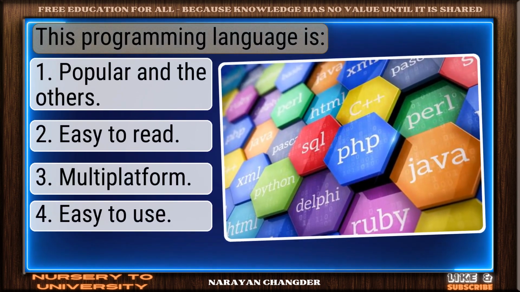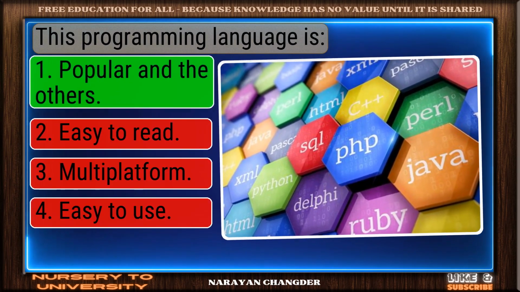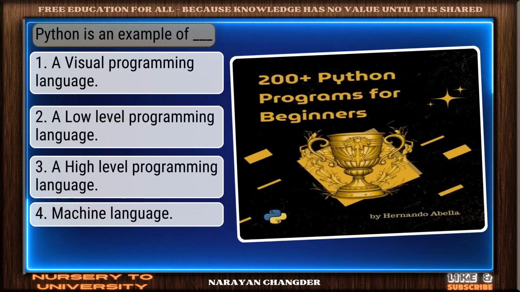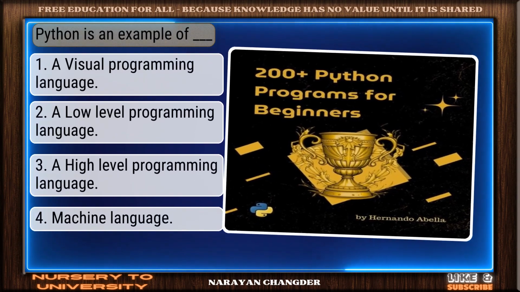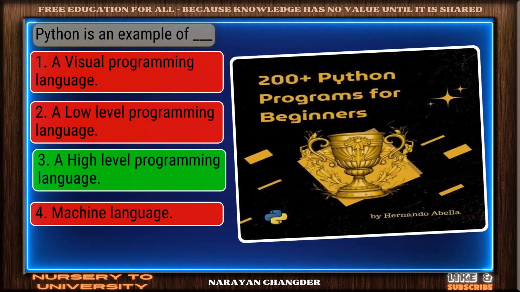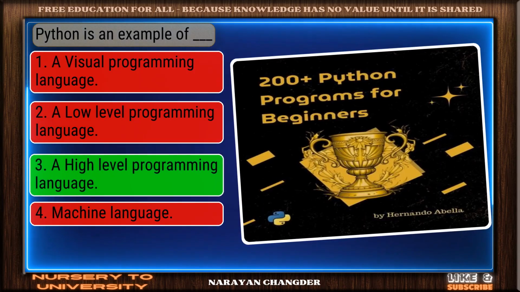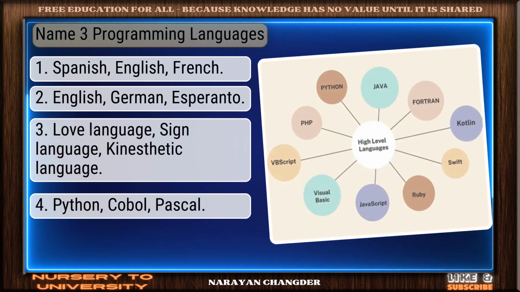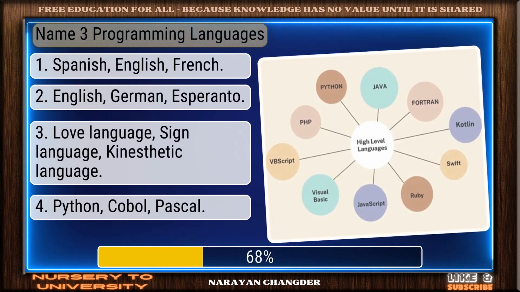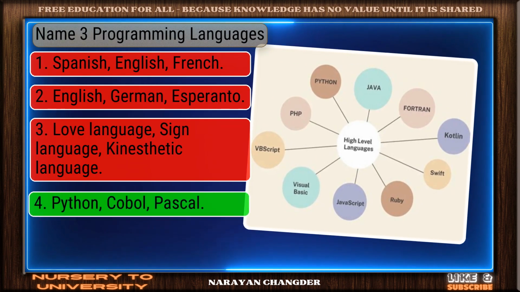Question number 60. This programming language is. Right choice. Popular and the others is the best answer. Question number 61. Python is an example of dash. Right again. A high-level programming language is a valid answer. Question number 62. Name 3 programming languages. Right choice. Python, COBOL, Pascal is the best answer.